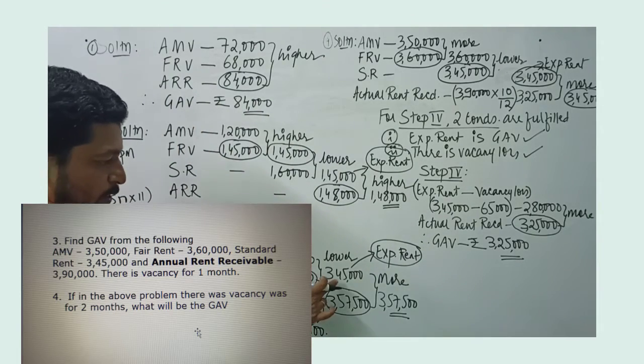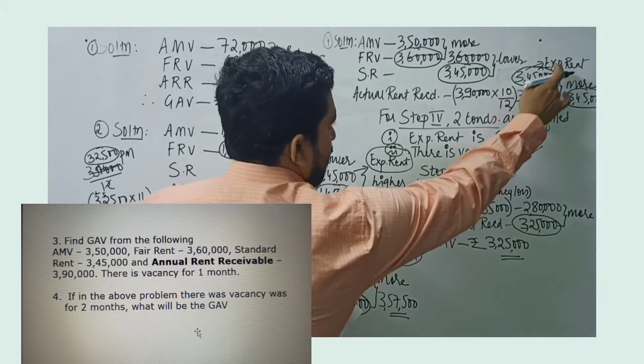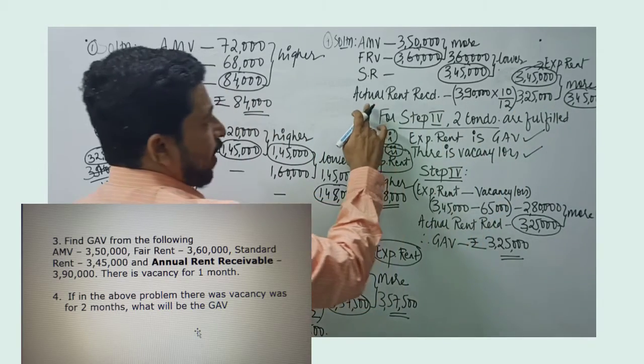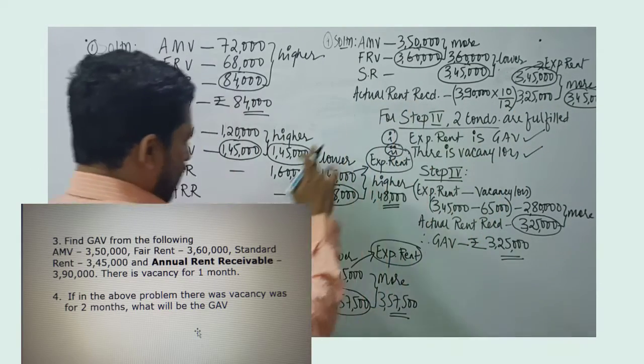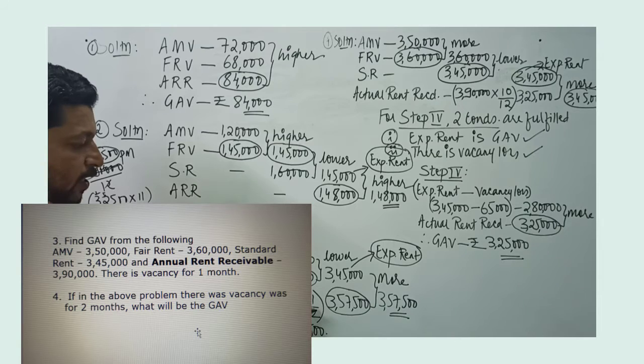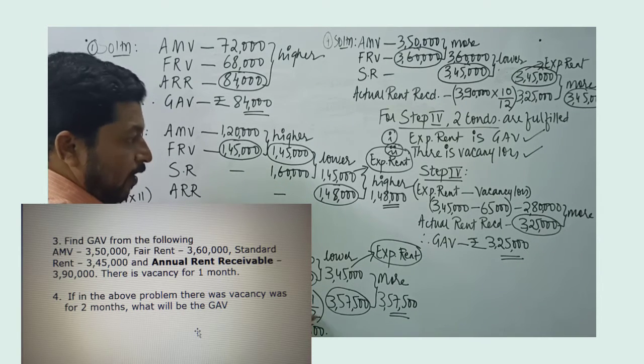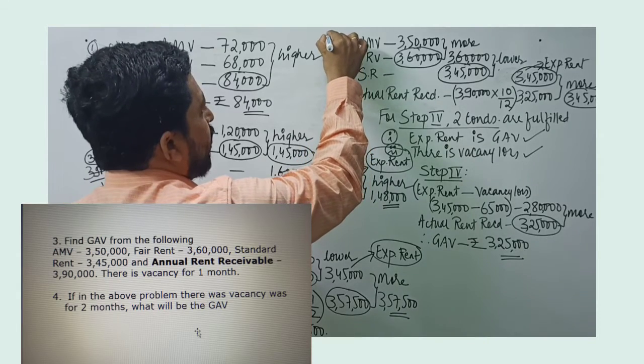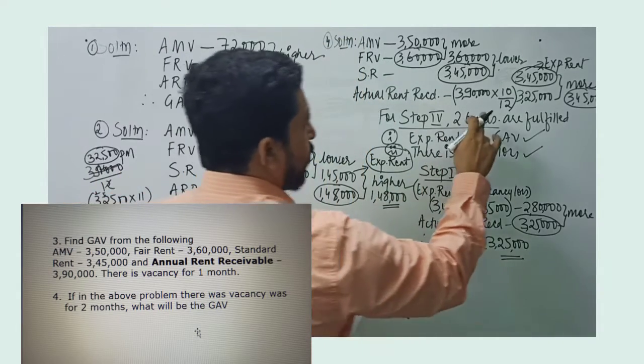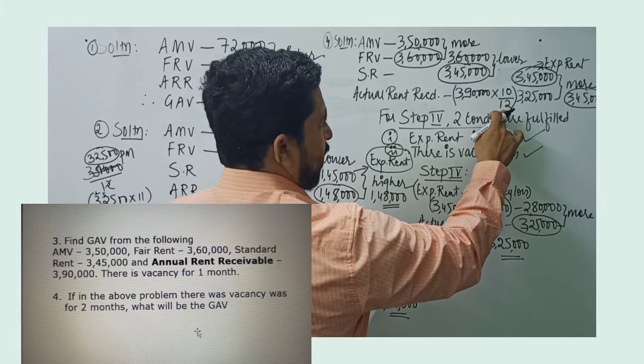We go till step 2, 3,45,000 becomes expected rent. Then we record actual rent received. So in the third problem, it was given that there was vacancy for 1 month, so we have taken into 11 by 12. But in problem number 4, we are given that there is vacancy for 2 months. That's why we have taken into 10 by 12.